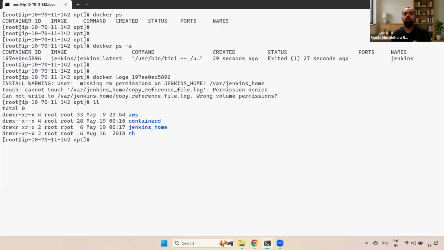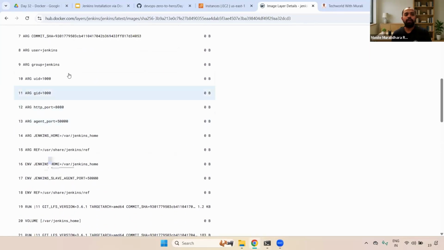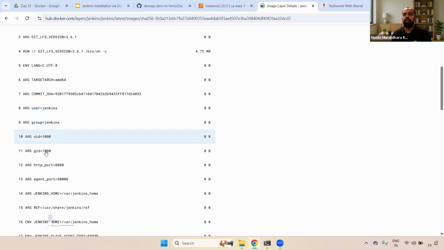Then what can you do? Two options. One is you can give full permissions to this directory. That is one option. The second option: here we have a UID and group ID, right? If you see here, we have a UID and group ID.